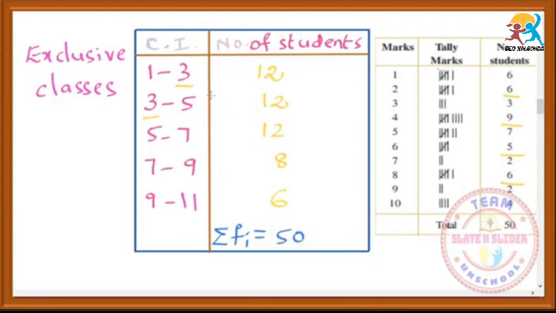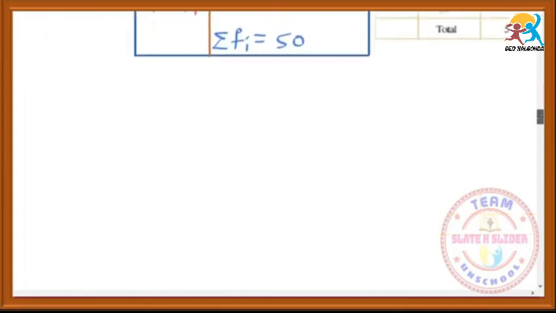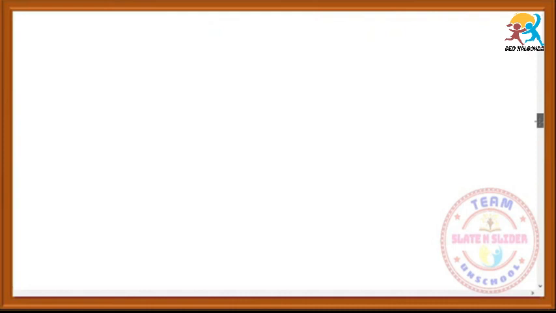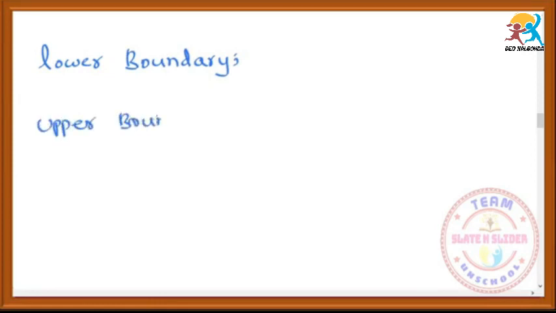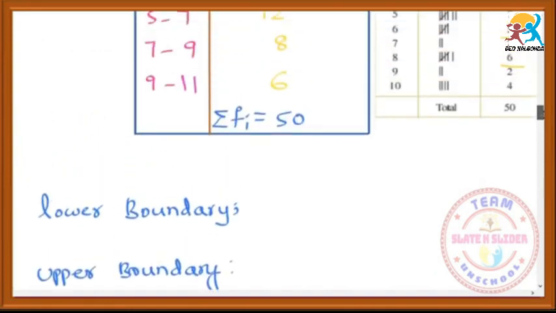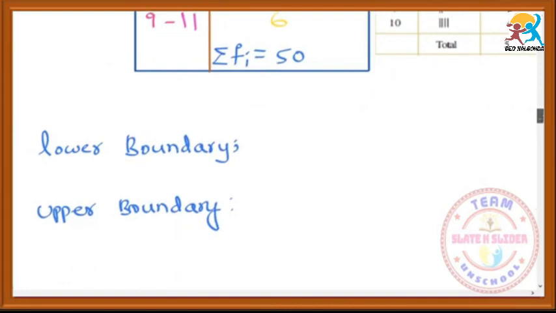So here the exclusive classes and inclusive classes are both a little different. Here we can use one more word. Lower limit and upper limit we have used so far, but now we will use the words lower boundary and upper boundary. What is this lower boundary, and what is the upper boundary? How do we find the lower boundary of a class?